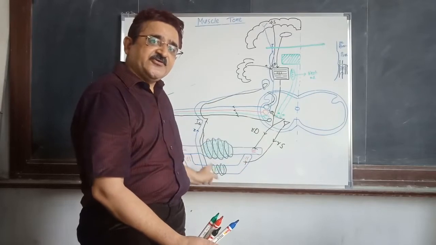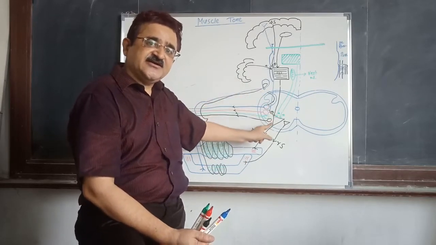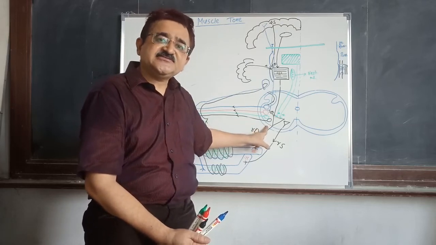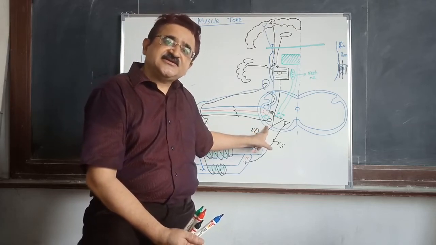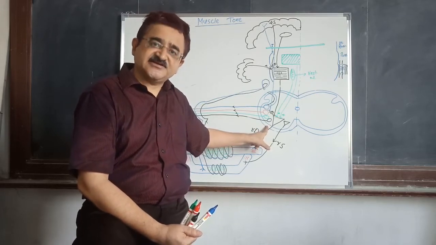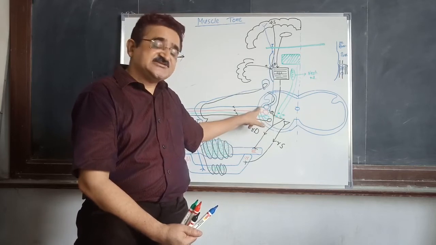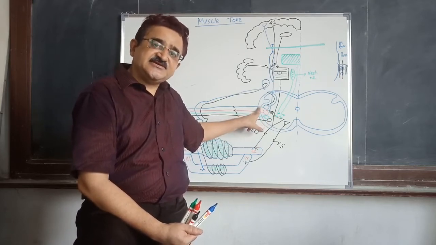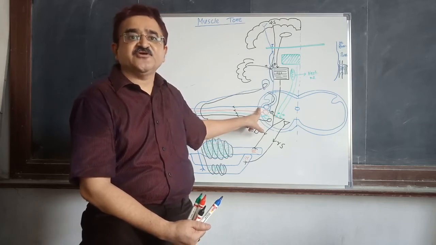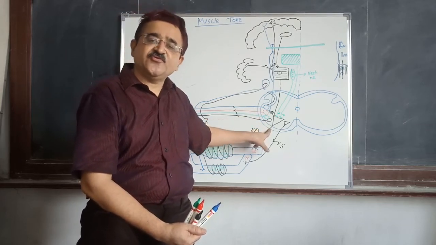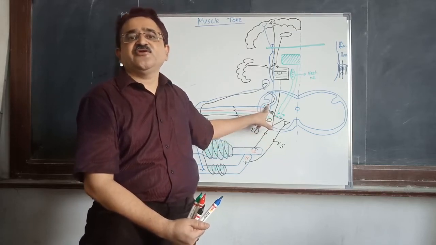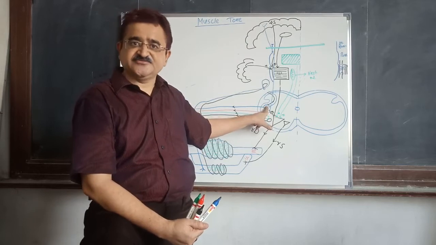It is dependent on the activity of this reflex arc, and it is mainly dependent on the gamma motor neuron, and hence this classic decerebrate rigidity is also known as gamma rigidity, and the ischemic decerebrate rigidity is also known as alpha rigidity, because here it is because of overactivity of gamma motor neuron, and here it is because of what? Overactivity of alpha motor neurons.